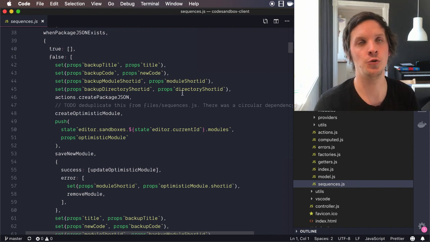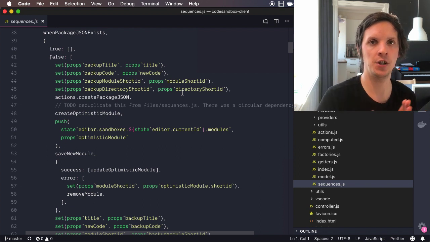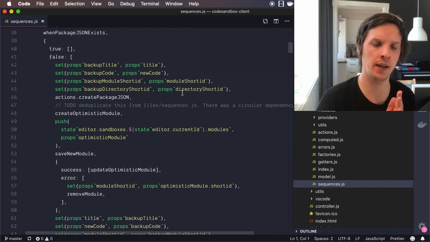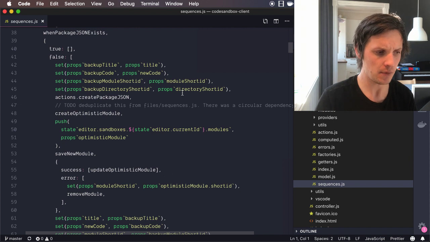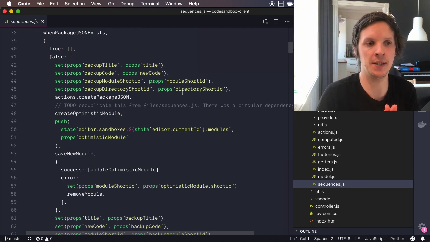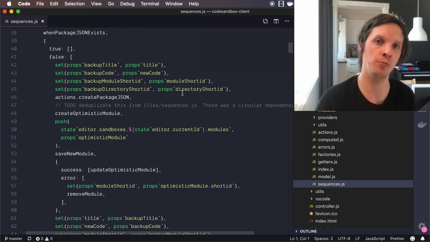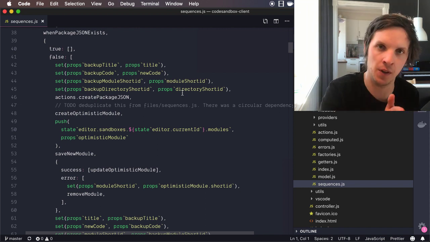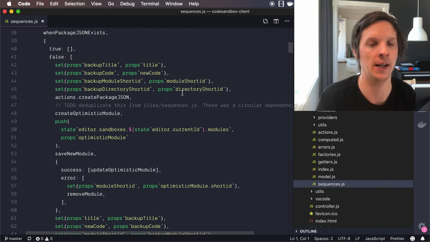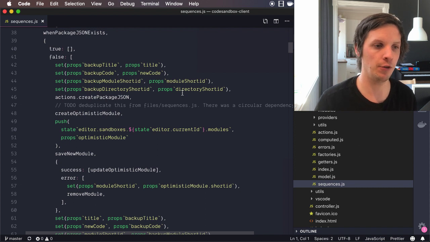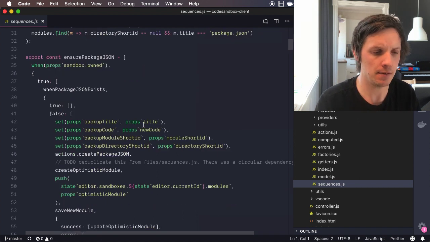Unlike if we would use, for example, MobX, we would have just these methods for doing things, and what we would end up with, instead of having this top-down view of what is happening, is drilling in. We would have actions calling actions, calling actions, calling actions, and that is just not maintainable. And it's very difficult to reuse logic. So I think that has worked really well for Codesandbox, and we want to keep that.